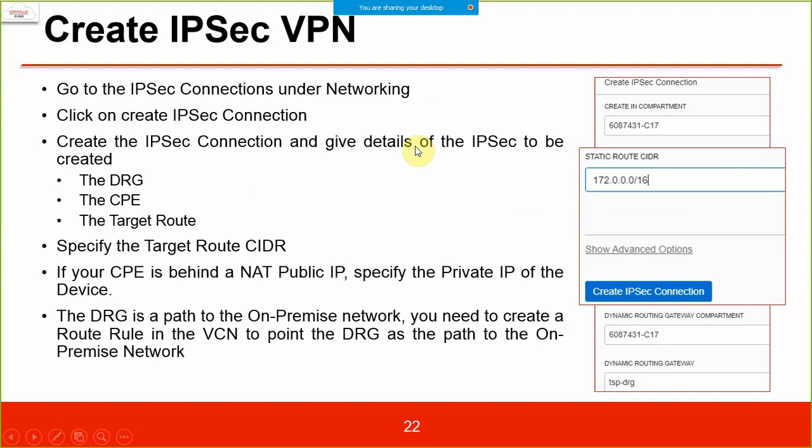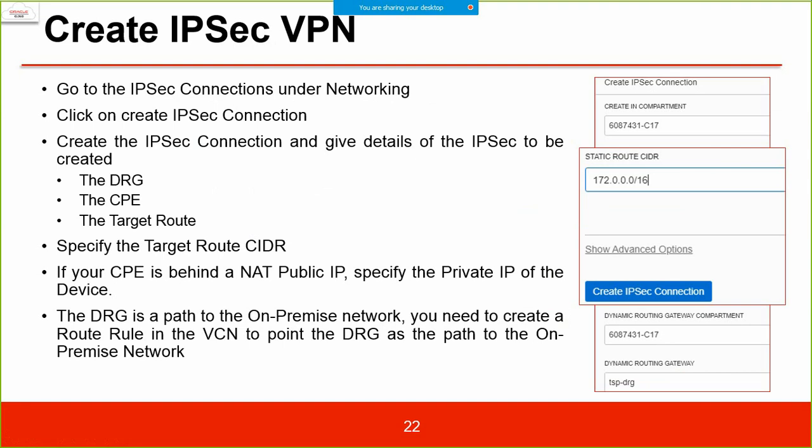Go to the IP secure network connection under networking. Click on create IPsec connections. Create the IPsec connection. Give the details of the IPsec to be created. So what do you require? DRG to be pre-existing, CPE to be pre-created, and target route table to be pre-created. Therefore you start with the DRG, then the CPE, then you create a routing table. With all this information you have, then you create an IPsec VPN.